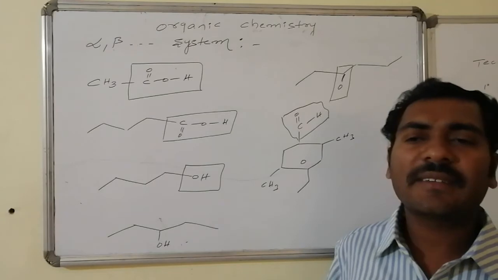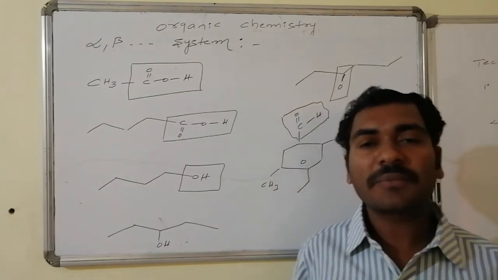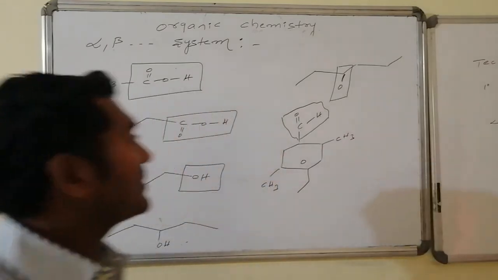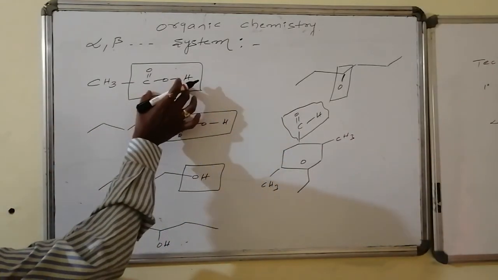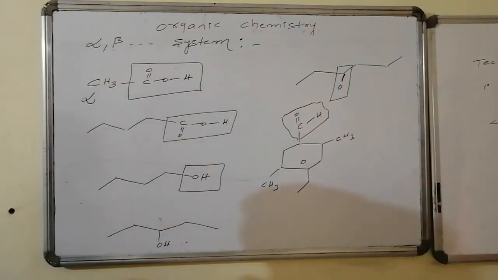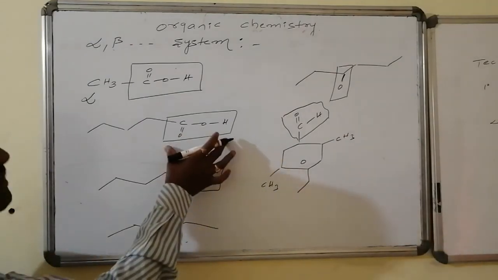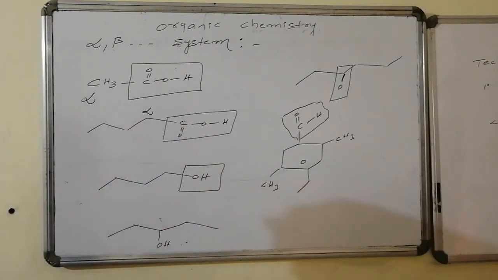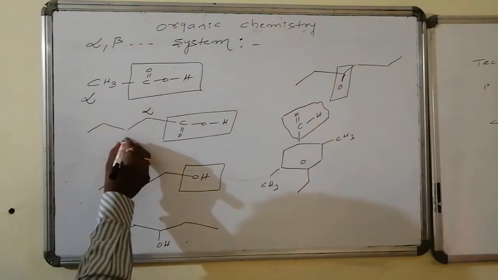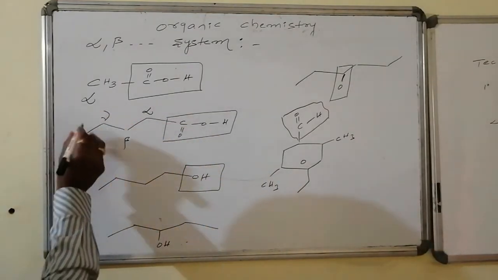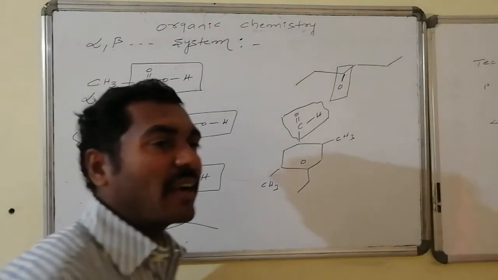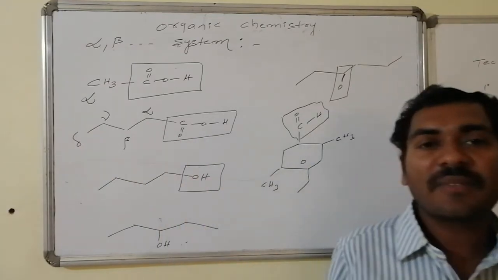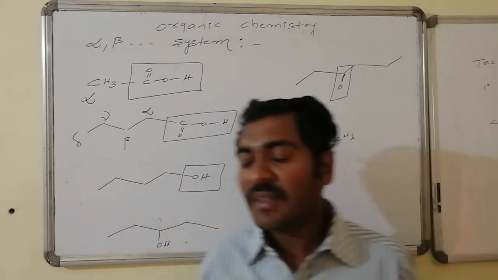So acid is a terminal functional group, so it becomes somewhat easy, it is always present at the end. From the acid, if we count, acid is the functional group and its adjacent one is known as alpha. Here also acid, the next carbon connected with the acid functional group is alpha, next is beta, next is gamma, and next one is delta carbon, and corresponding hydrogens are known as alpha hydrogens, beta hydrogens, gamma hydrogens as well as delta hydrogens.